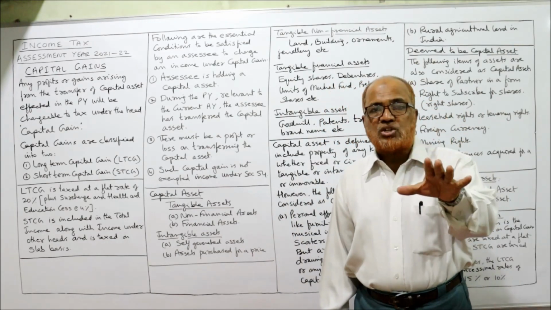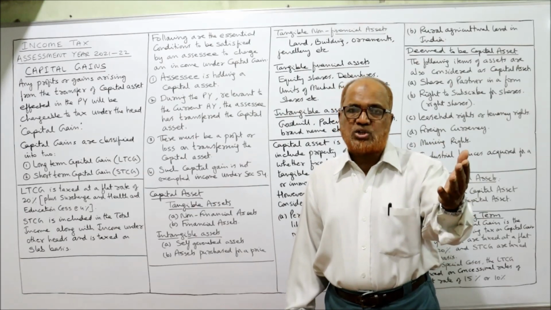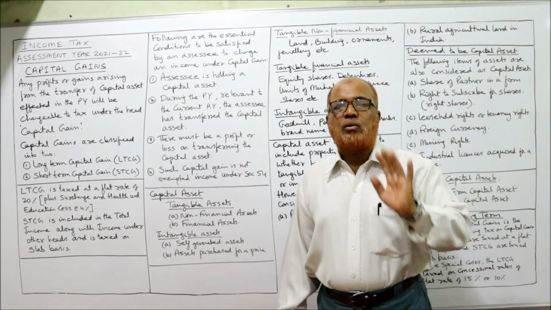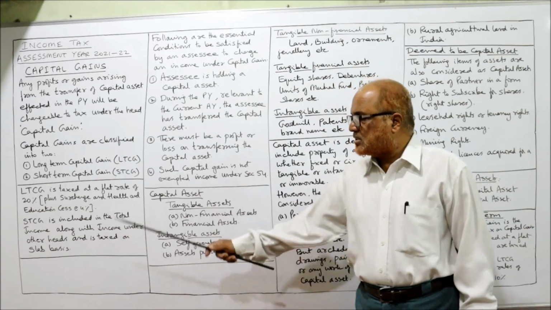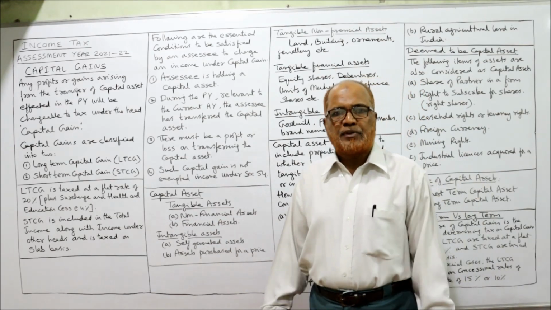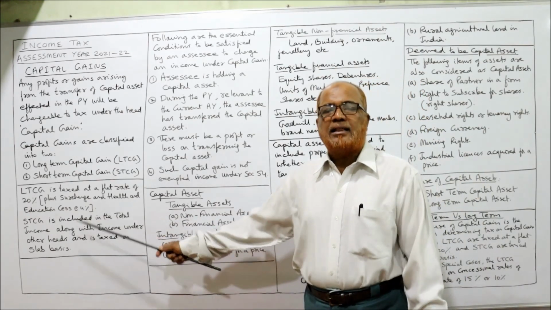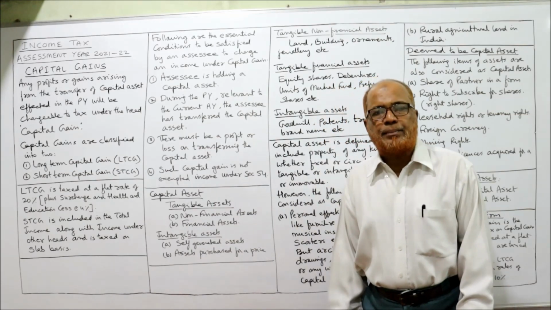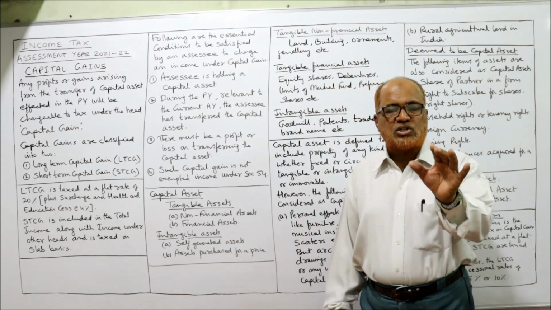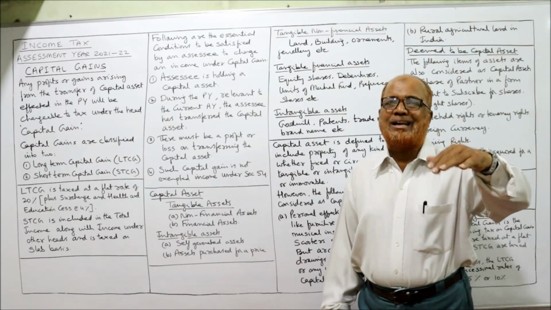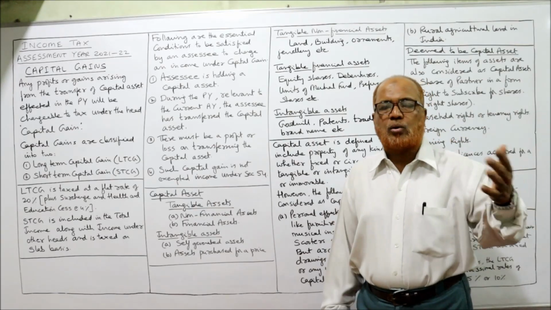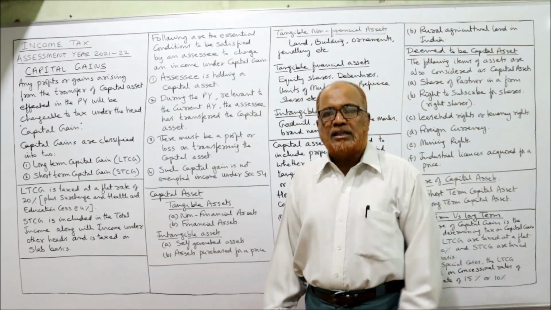Apart from that, if surcharge is there, we will add surcharge, and compulsorily we have to add health and education cess 4% every time. Mandatorily, health and education cess 4% will be added. And surcharge will be applied only if the total income exceeds 50 lakh or 1 crore. All these provisions I have explained in the previous video.